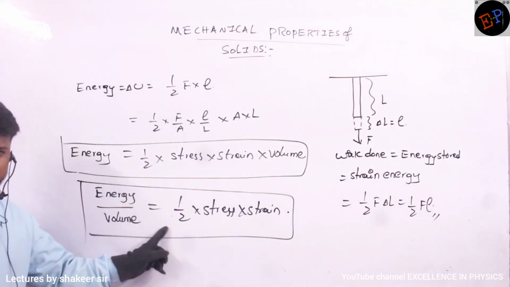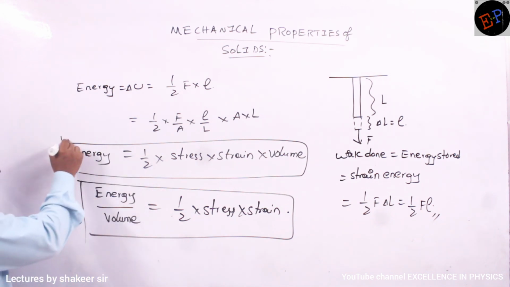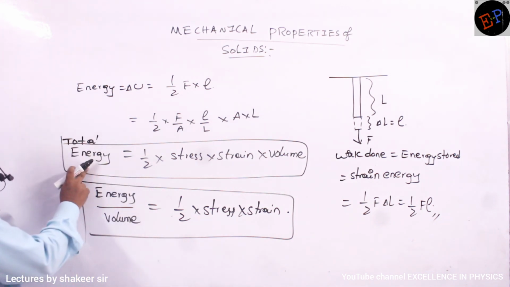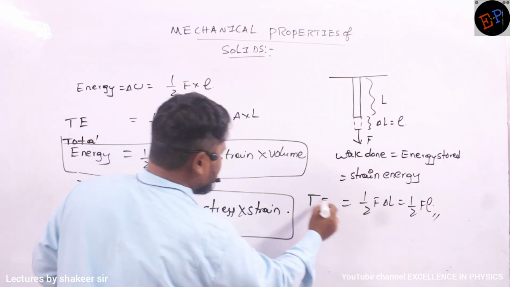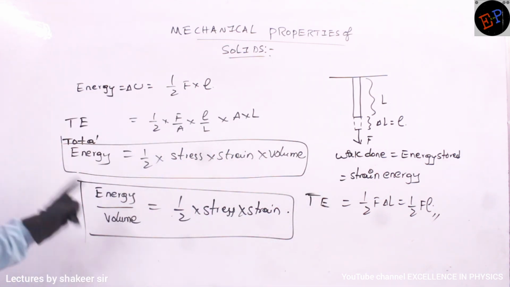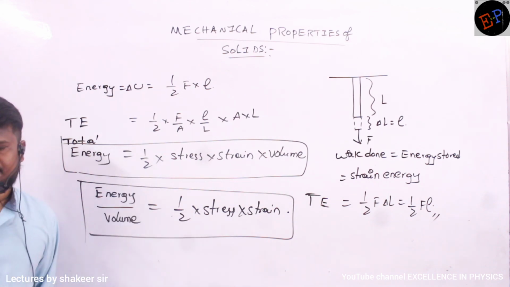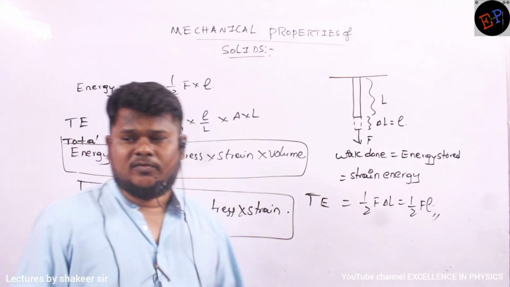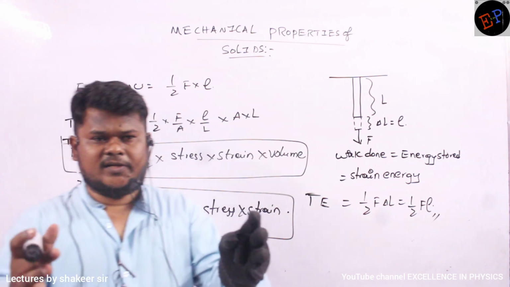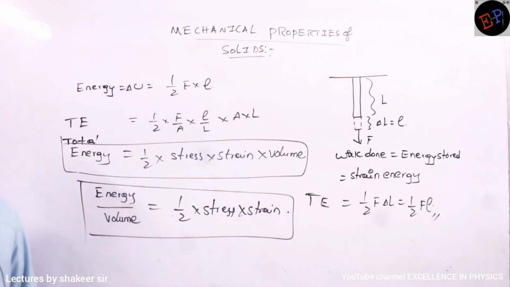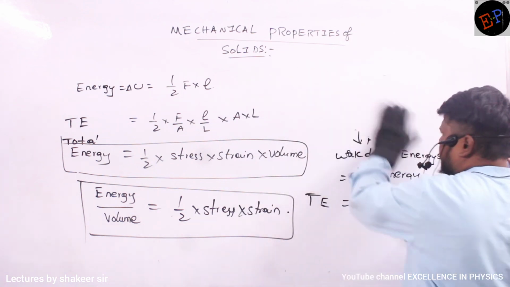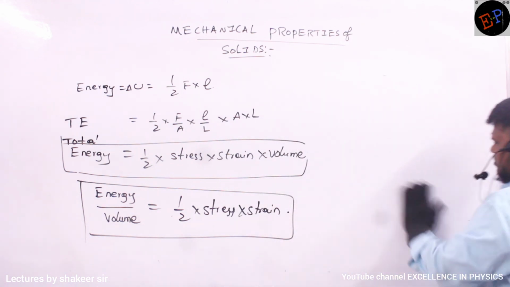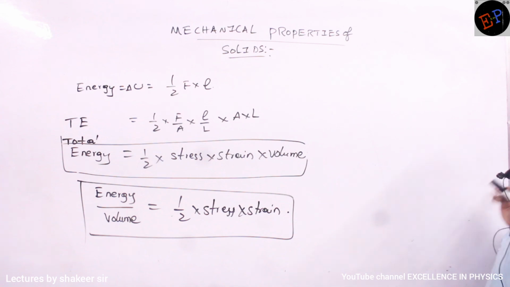This is not total energy, don't be confused. This one is total energy. This is also total energy. This is also total energy. But what is this? This is energy per volume of a rod. Per 1 centimeter cube volume, for 1 meter cube volume, what is the energy stored? That is half into stress into strain. Is it clear? Now from the same formulae, I will try to derive some more formulae which were asked many times in previous exams.